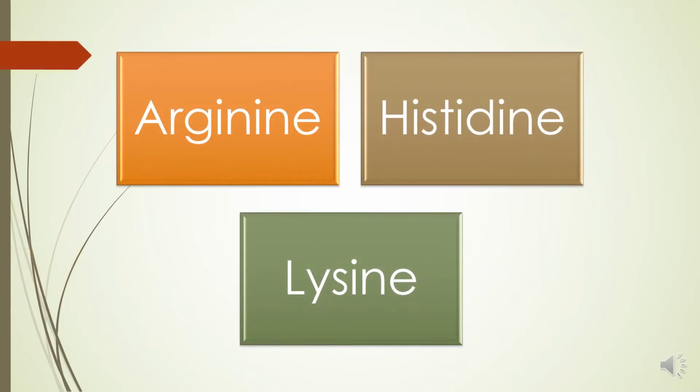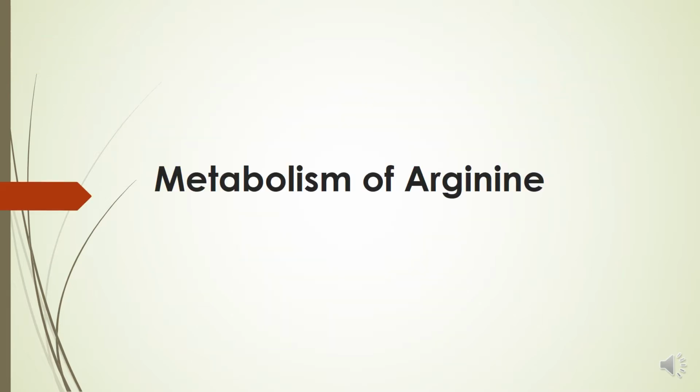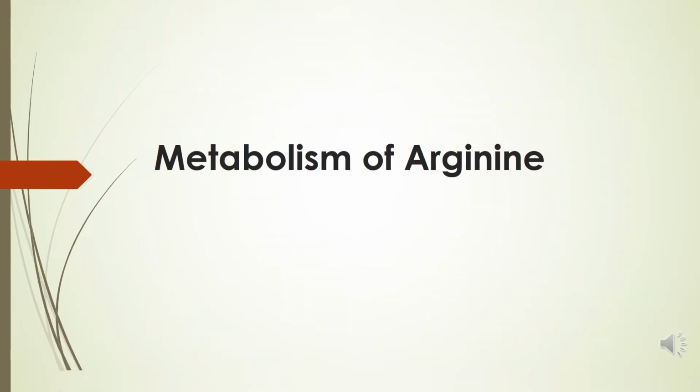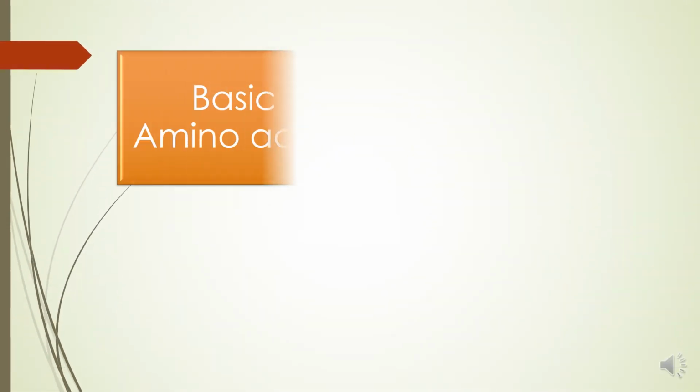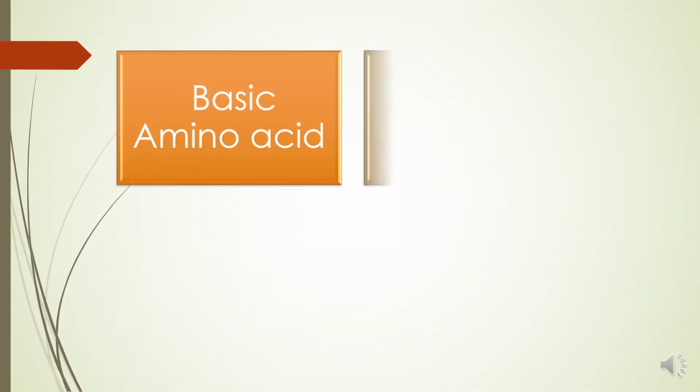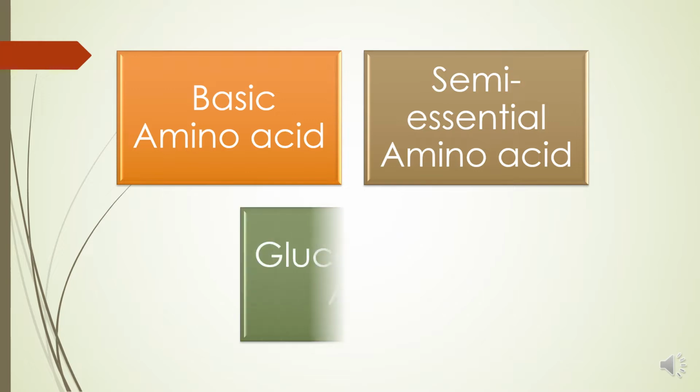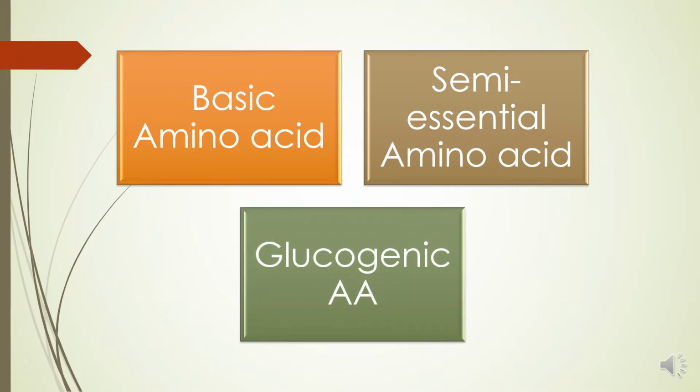Now arginine, histidine, lysine, these are basic amino acids, and one by one we will discuss all these amino acids. Today we are only focusing on arginine. Metabolism of arginine. Arginine is a basic amino acid, semi-essential amino acid, and glucogenic amino acid.